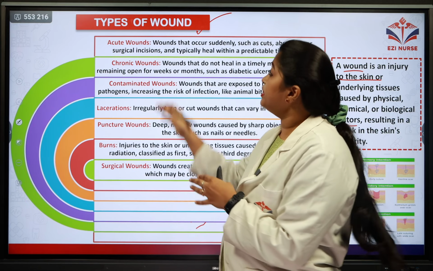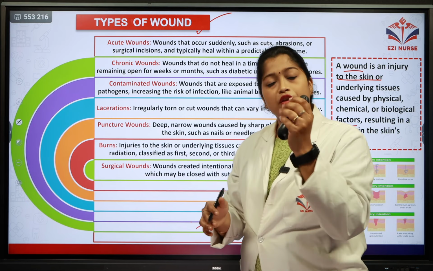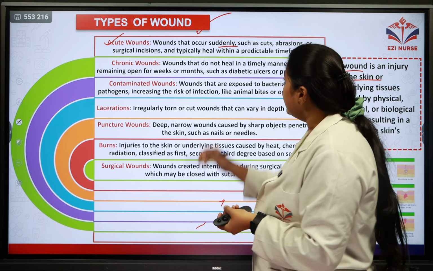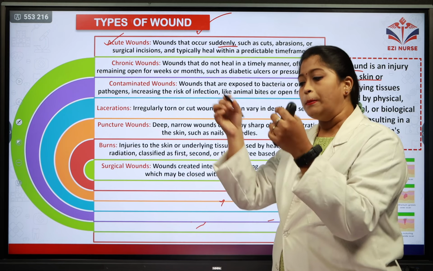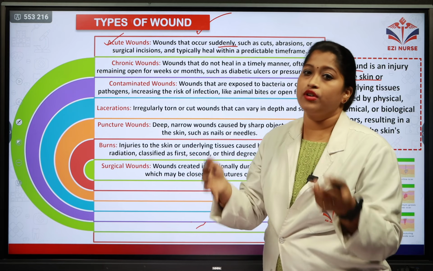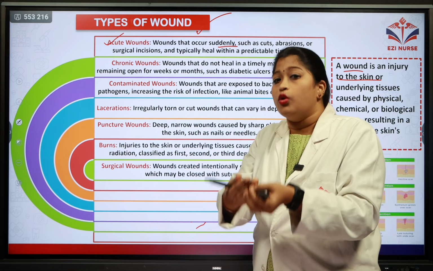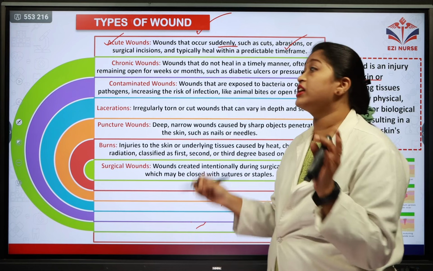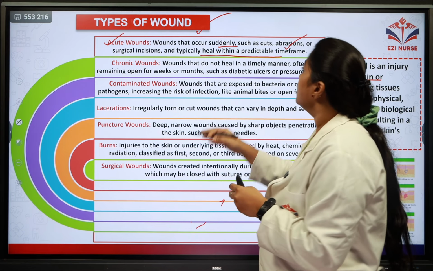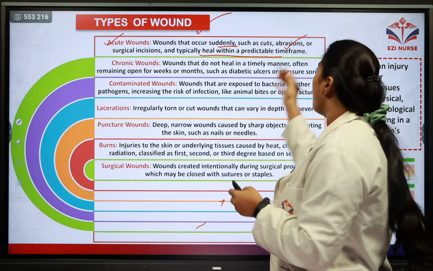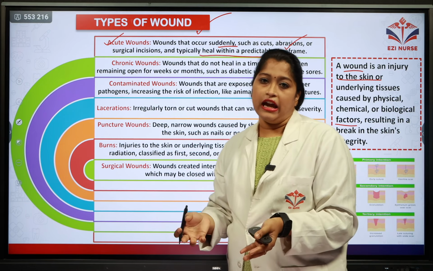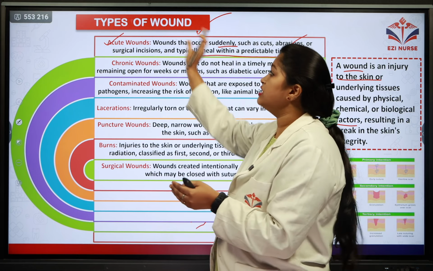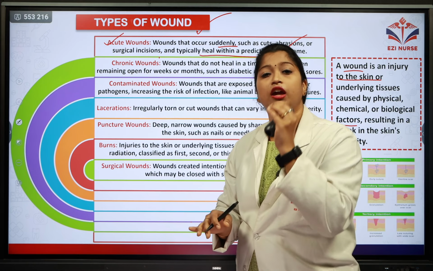So let's see which are all the different types of wound. The first one is the acute wounds. Wounds that usually occur suddenly, such as cuts. When you're using knives or scissors, there might be accidental wounds. That is called cuts. So cuts, abrasions or surgical incisions typically heal within a predictable time frame. There is a certain period of time which the doctors say within which this wound can be healed. It is called an acute wound.